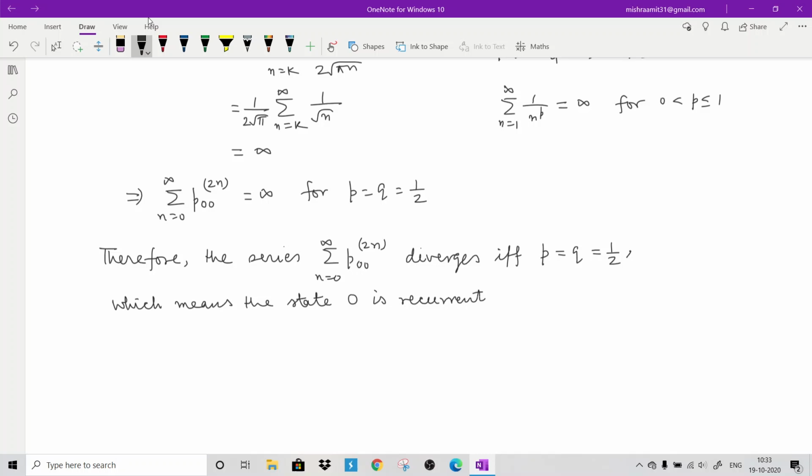State 0 is recurrent if and only if p equals q equals half.